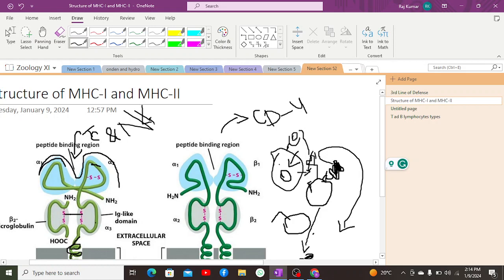They are basically associated with MHC class 2. MHC class 1 is associated with cytotoxic T cells and NK cells. So this is all about the introduction.